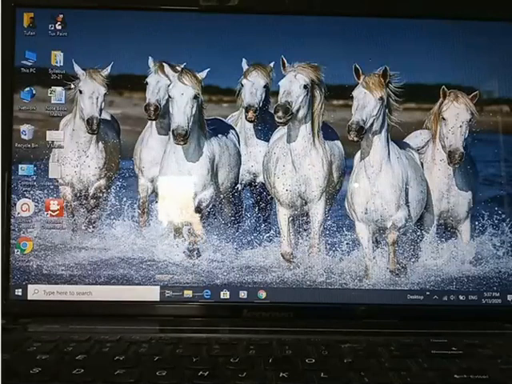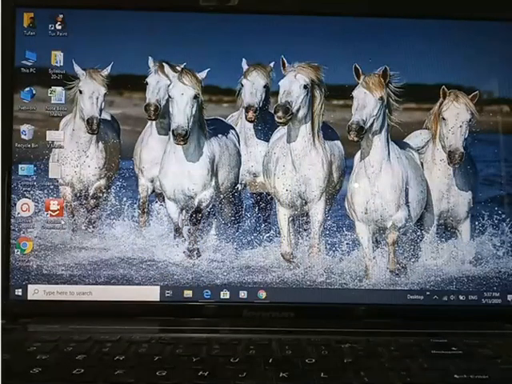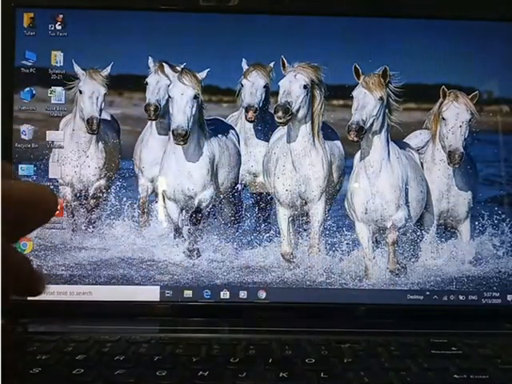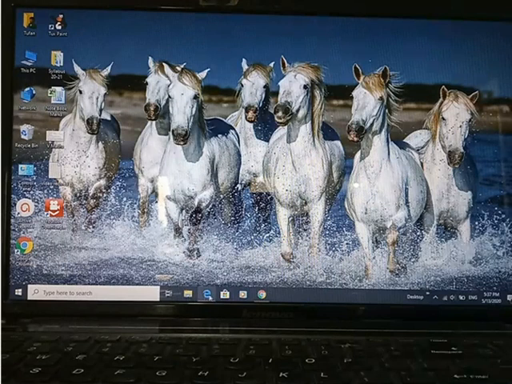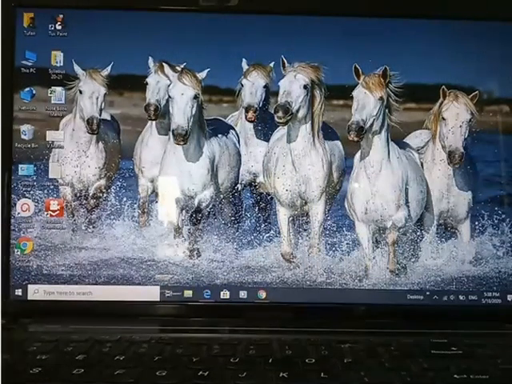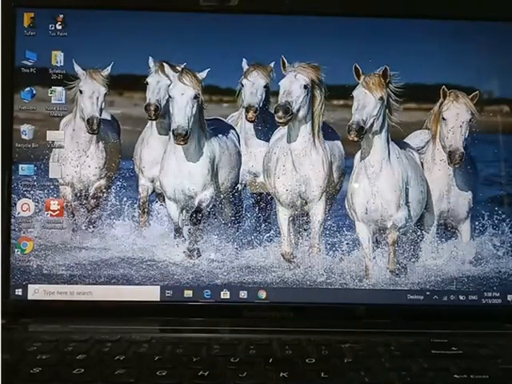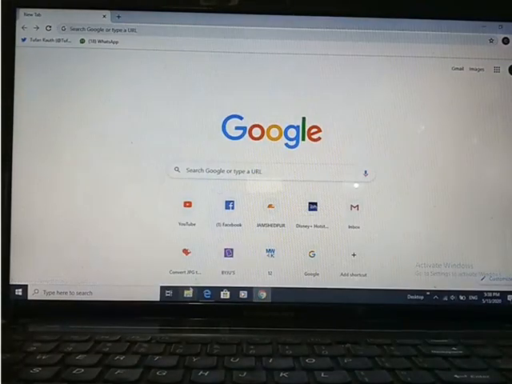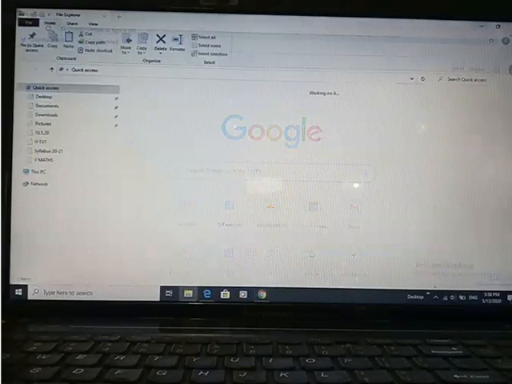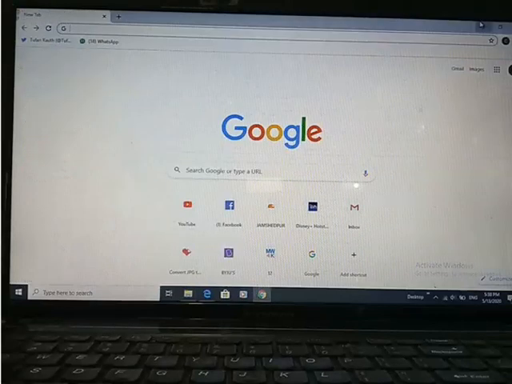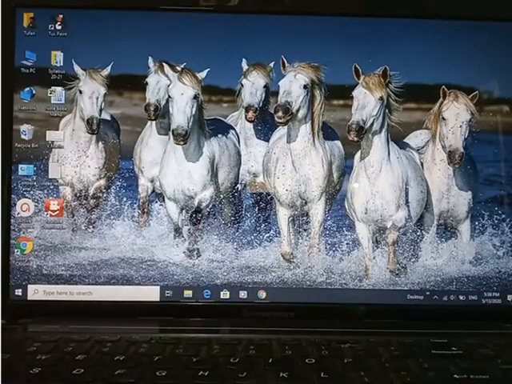Next is the taskbar. The taskbar is also very important. This area, this down area, is called the taskbar. Here you can see I have added 1, 2, 3, 4, 5 icons in the taskbar area. The use of the taskbar is that we need not go to a particular location. We can very easily open a particular application just by clicking here. Whatever we want to open, we can open by clicking here.